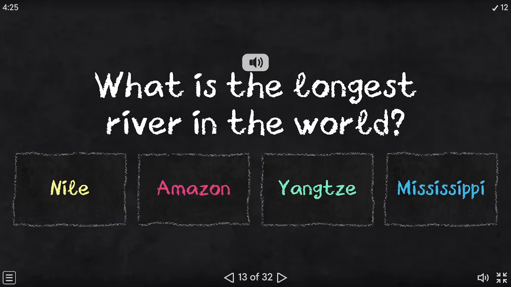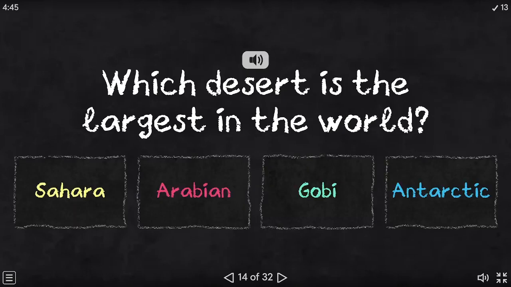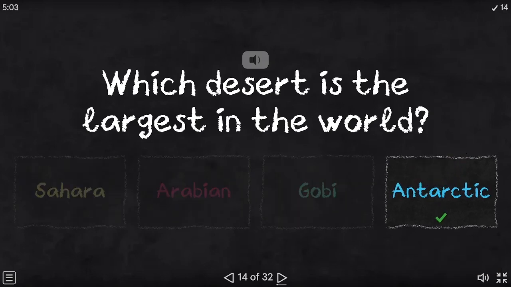What is the longest river in the world? Nile, Amazon, Yangtze, Mississippi. The correct answer is Nile. Which desert is the largest in the world? Sahara, Arabian, Gobi, Antarctic. The correct answer is Antarctic.